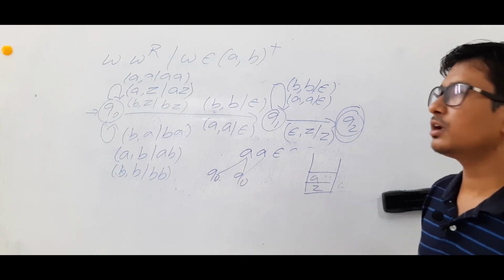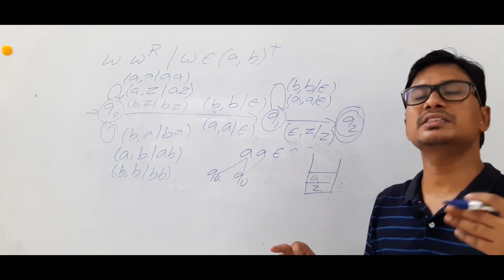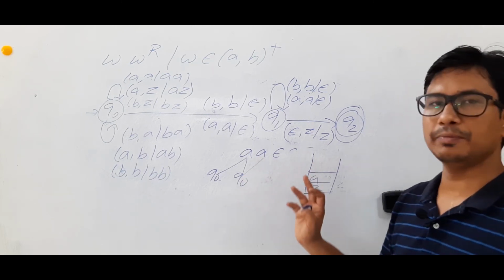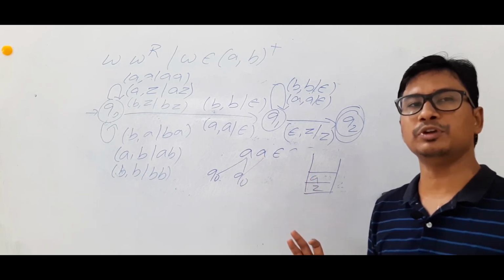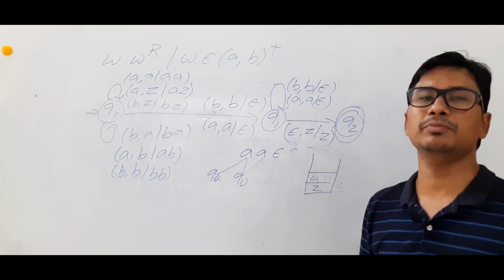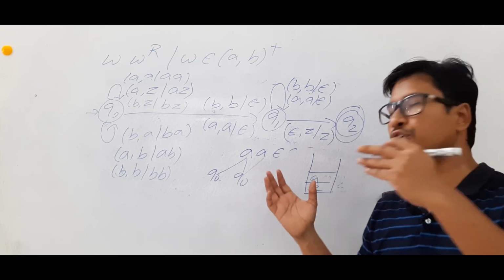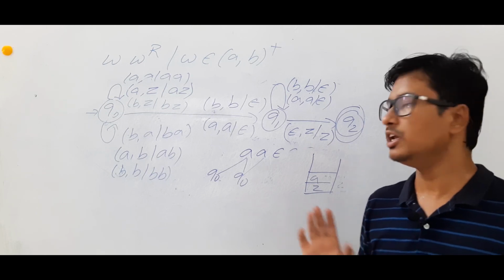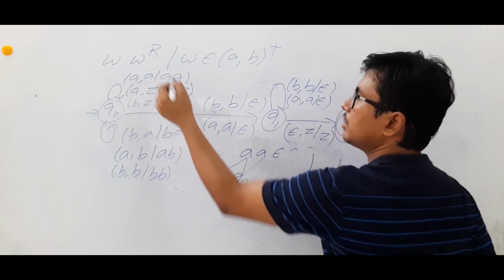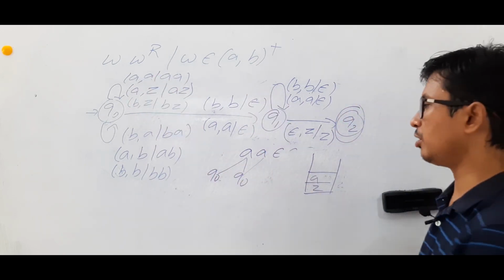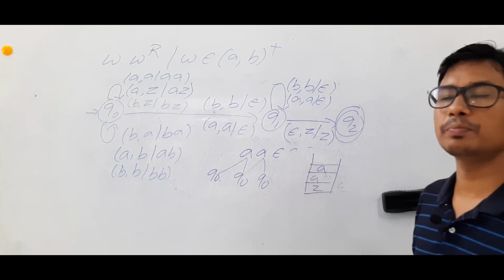Now if I assume that the center has not come, are you able to understand? If I assume that center has not come, Q0, A and A, because the input symbol is A and the top of the stack is also A, meaning the input alphabet and the top of the stack are both the same, we can take two decisions, whether center has come or center has not come. What will happen if we assume that center has come? We have already discussed. If I assume that center has not come, then what will I do? A on A, I will have to perform the push operation. So I will be in the state Q0 and I will push this A also.